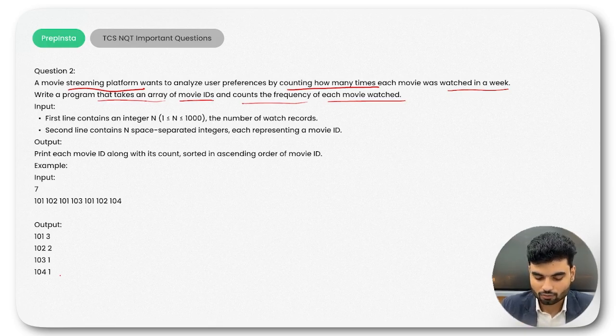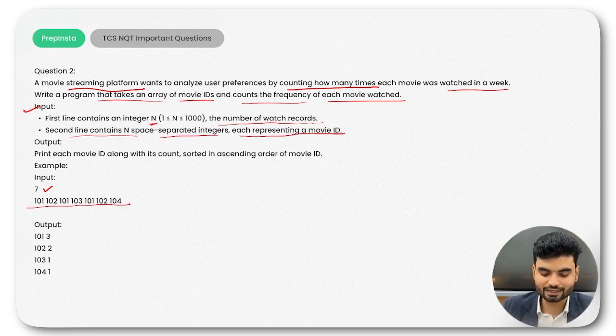For the input, the first line contains an integer n, similar to the previous problem, the number of watch records. Let's say 7 here. The second line contains n separate integers, each representing a movie ID. Now print each movie ID along with its count. So what can be a way? How can you solve this? One way can be this.